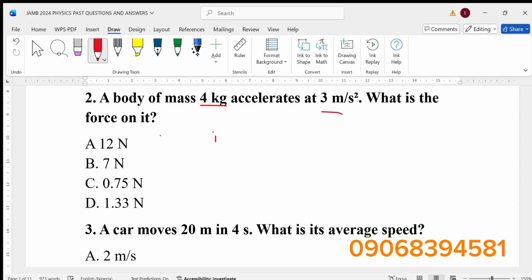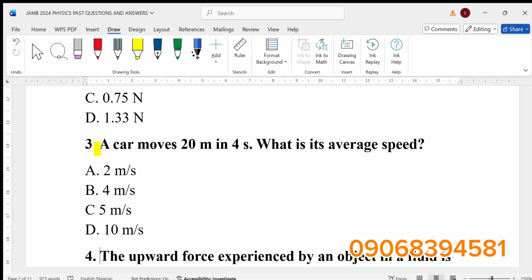And you agree with me that force is equal to what? Force is just mass times acceleration. Sorry, I'm using my hand on my mouse. I couldn't go to class to use the screen, so you manage with me. So force is equal to mass times acceleration. Since we are given mass and acceleration, you just substitute: 4 times 3, which is 12 newtons. All right, moving on.